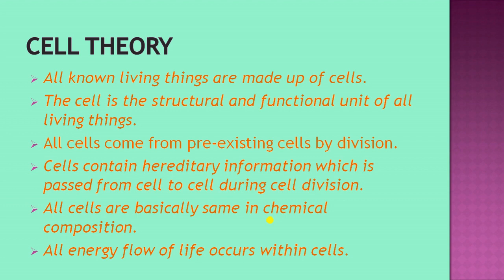There is no single type of cell. There are many types of cells: plant cells, animal cells, eukaryotic, prokaryotic, with different shapes depending upon the function. But still all of them are basically the same in chemical composition.